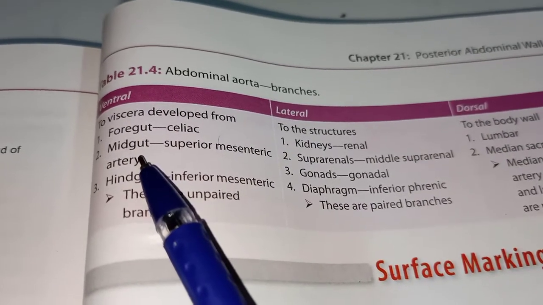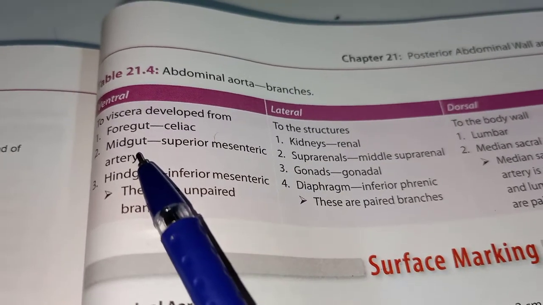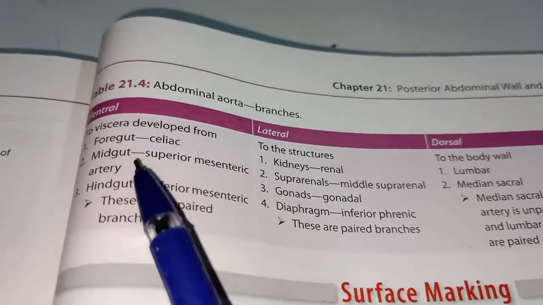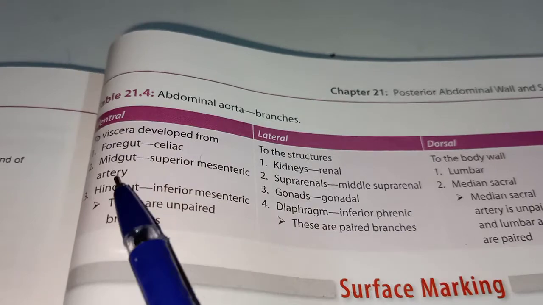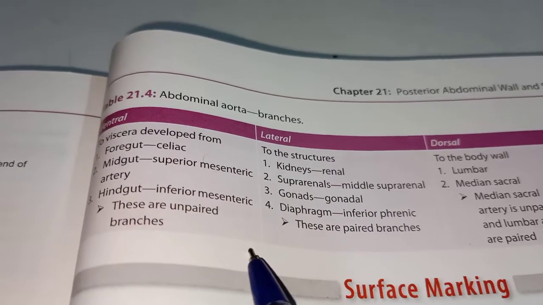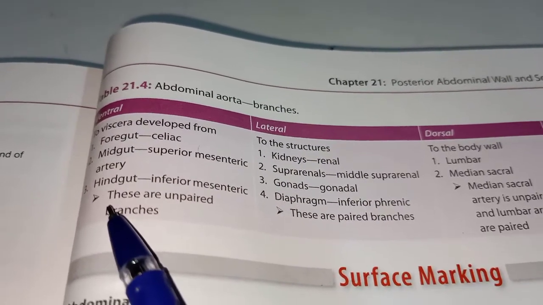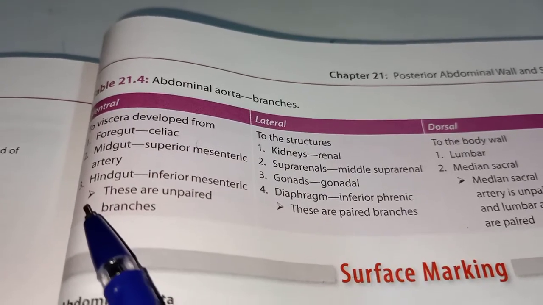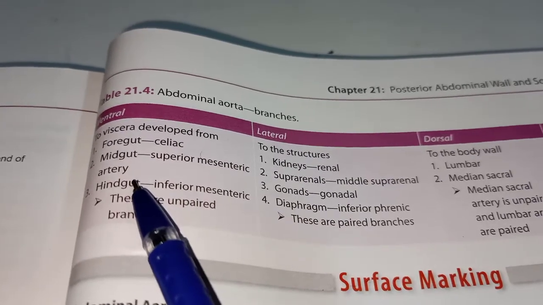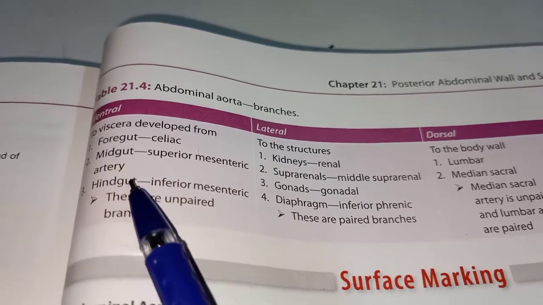It ends at the junction between the proximal 2/3 and distal 1/3 of the transverse colon of the large intestine. Now, the duodenum is C-shaped, so it has a first, second, third and fourth part. The midgut arises from the descending part of the duodenum, that is the second part, and it ends at the junction between the proximal 2/3 and distal 1/3 of the transverse colon.